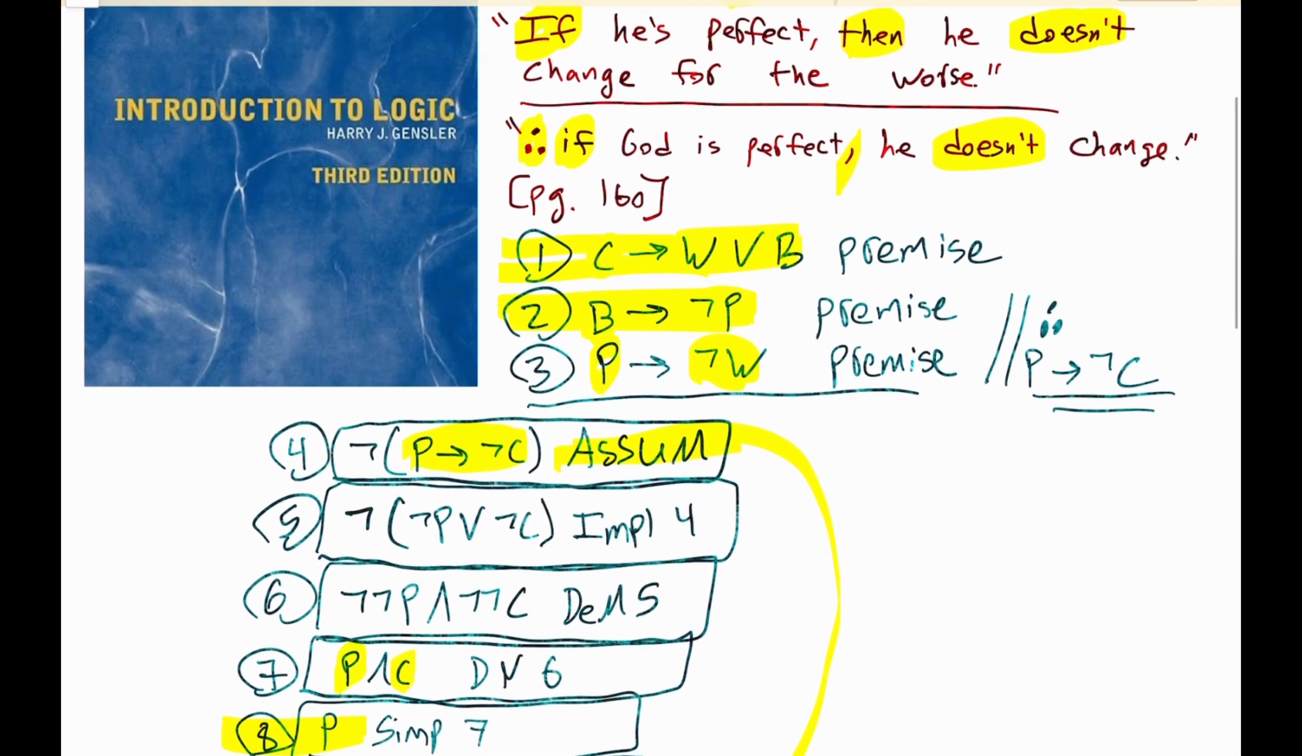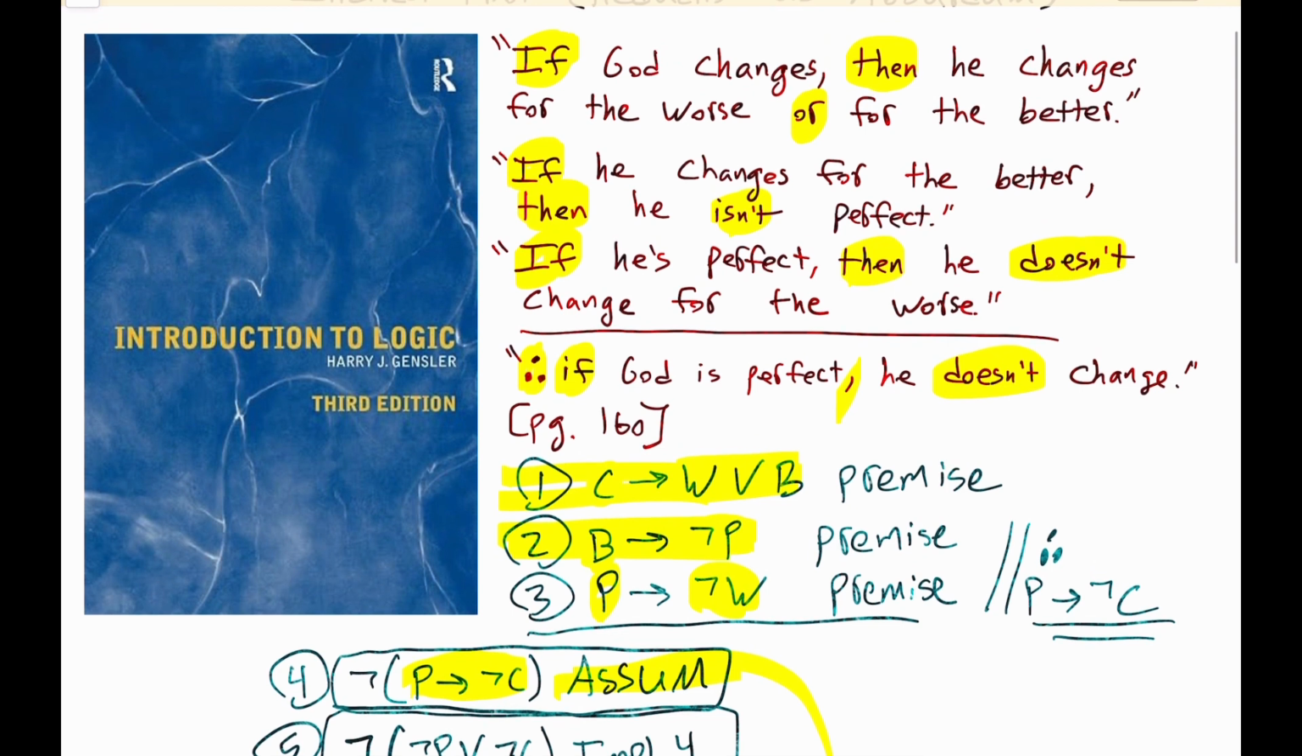Given these premises here, it logically follows that if God is perfect, then he doesn't change.